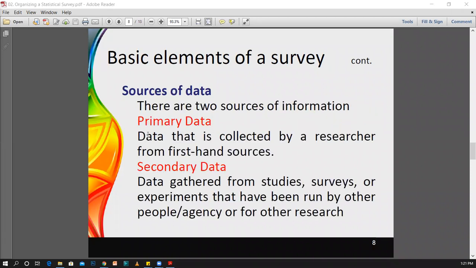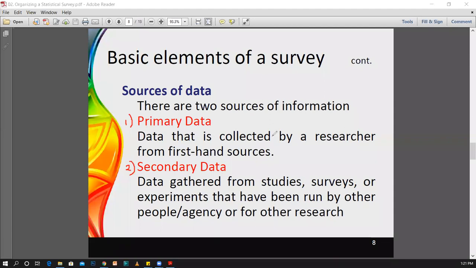And the next basic element of a survey is the sources of data. When we discuss the sources of information or the sources of data, mainly we can have two major parts. The first part would be the primary data and the next one would be the secondary data.